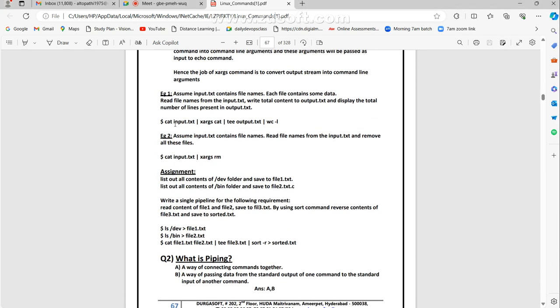See cat of input.txt, extracting again, cat and taking tee output.txt and giving wc hyphen l. Extracting and catting and giving to some other. It is extracting and removing, extracting and removing.